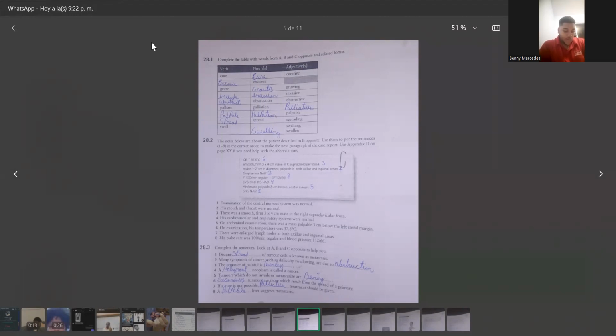O/E: OET 37A, grid 6. A smooth firm 3 by 4 mass in the supraclavicular fossa. Nodes 1 to 2 cm in diameter, palpable in both axillary and inguinal areas.